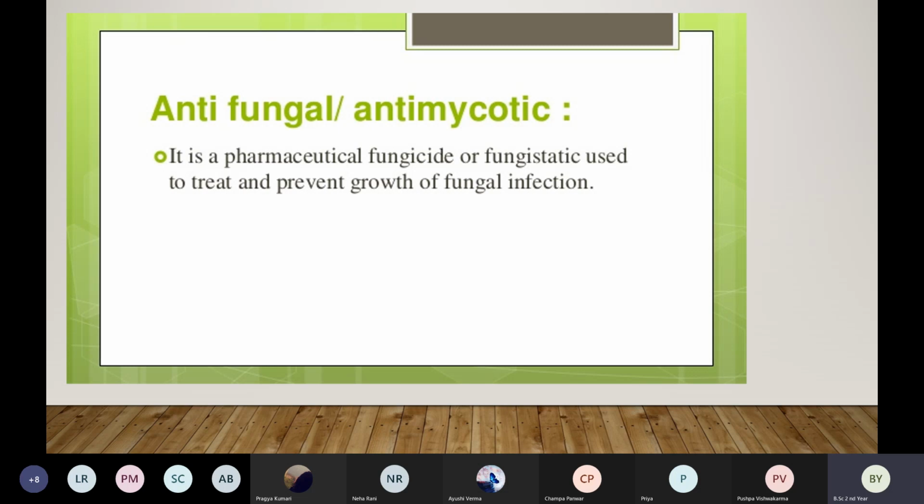If a patient is suffering from a vaginal infection, especially females, with discharge and burning sensation, smelly discharge coming out from the vagina, they are suffering from a vaginal infection or vaginitis. Candida albicans is the most common cause of vaginal infection. Candida albicans is a fungus. So in such a condition, we give antifungal medicine. A very good example of antifungal medicine is ketoconazole.